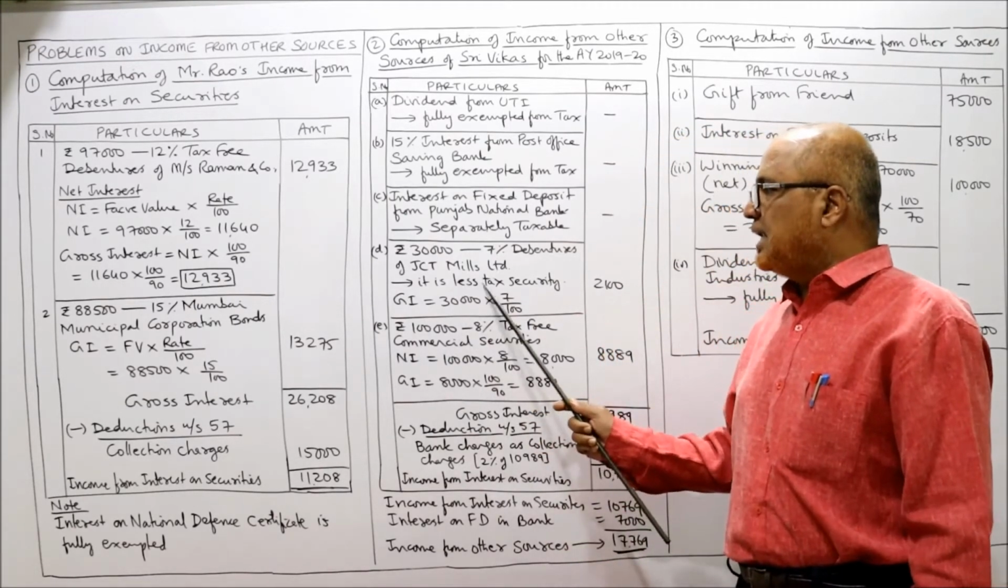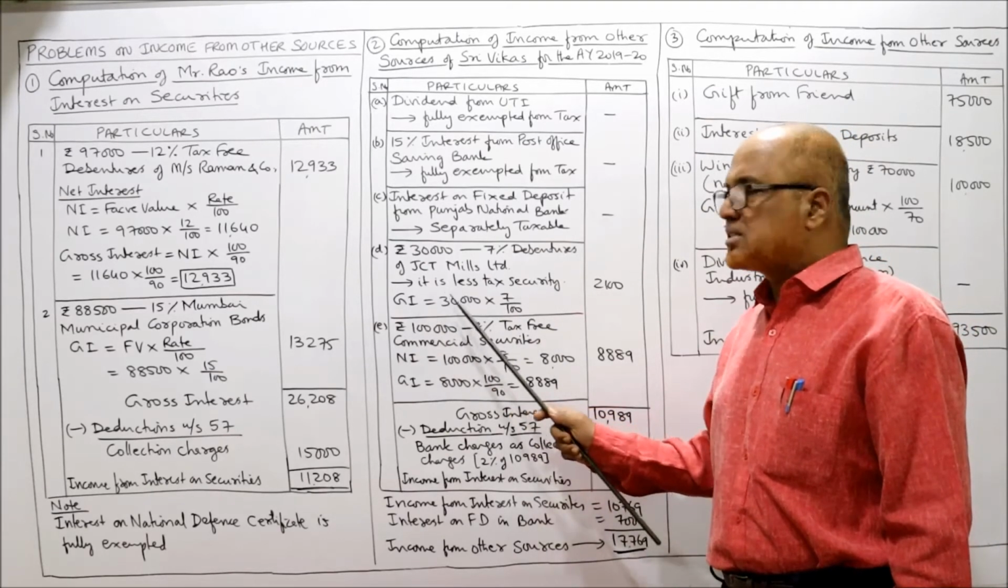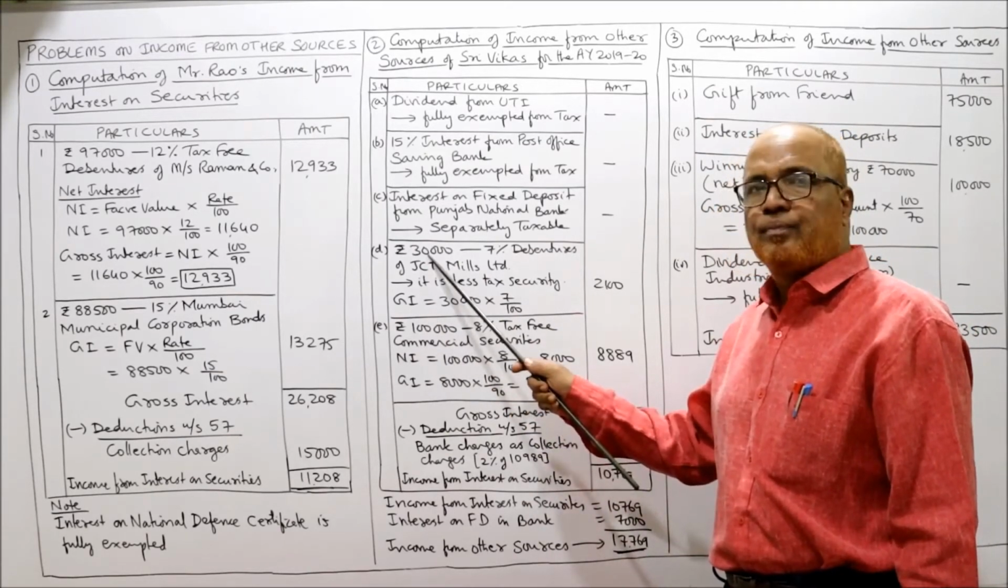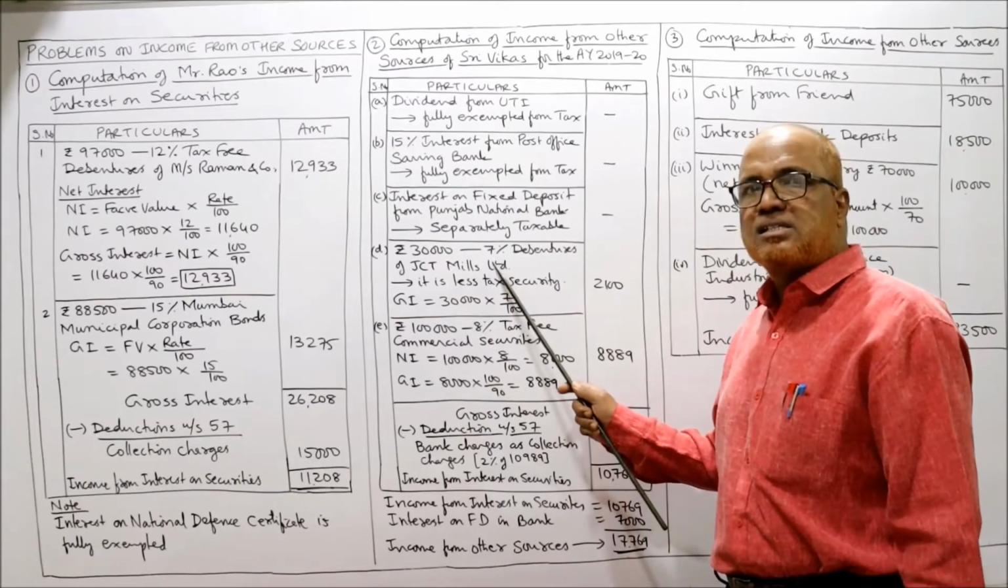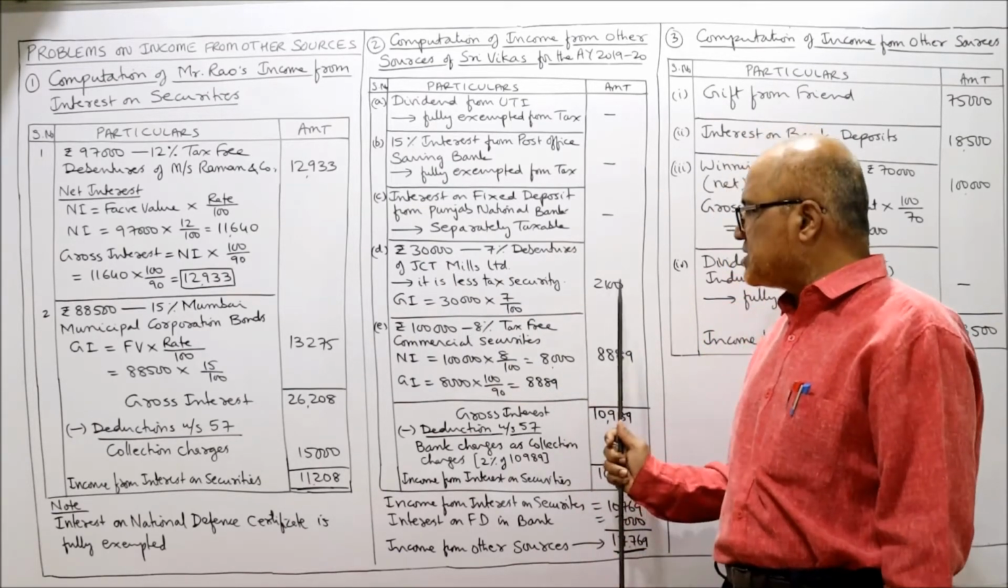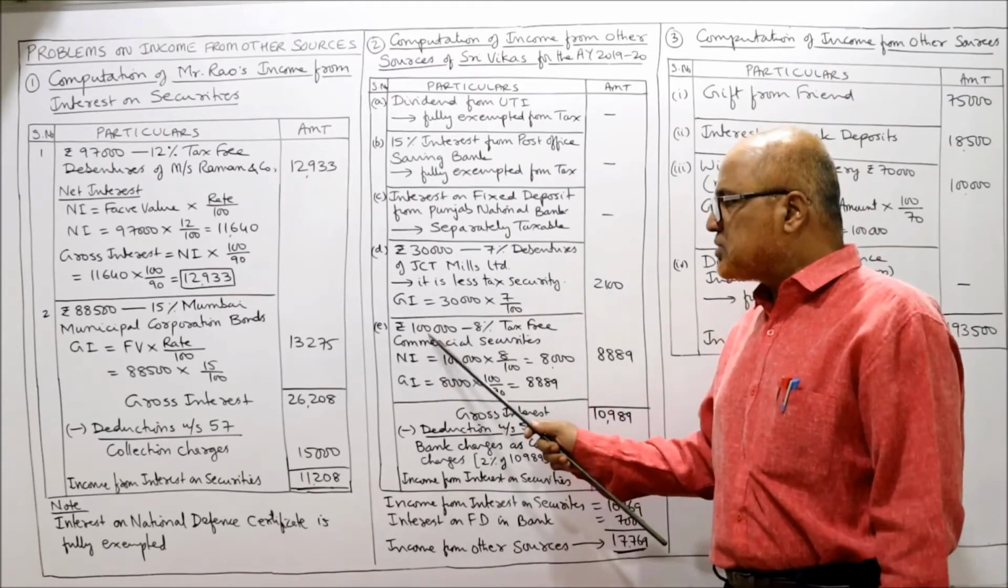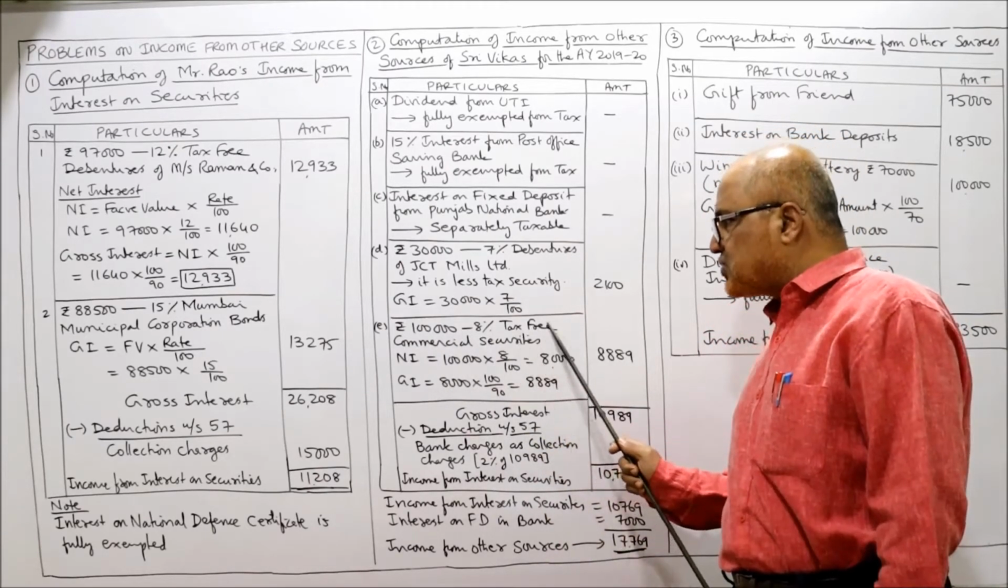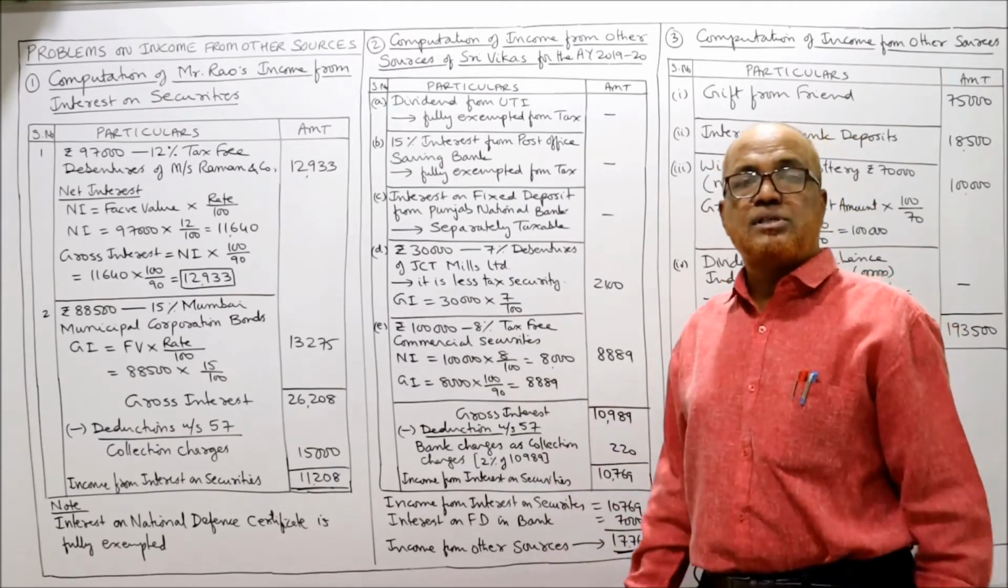So here it is less tax security, gross interest is equal to face value. What is the face value? 30,000. Rate of interest 7 by 100, so 2,100. Gross interest is 2,100. Rupees 1 lakh 8% tax free commercial security.